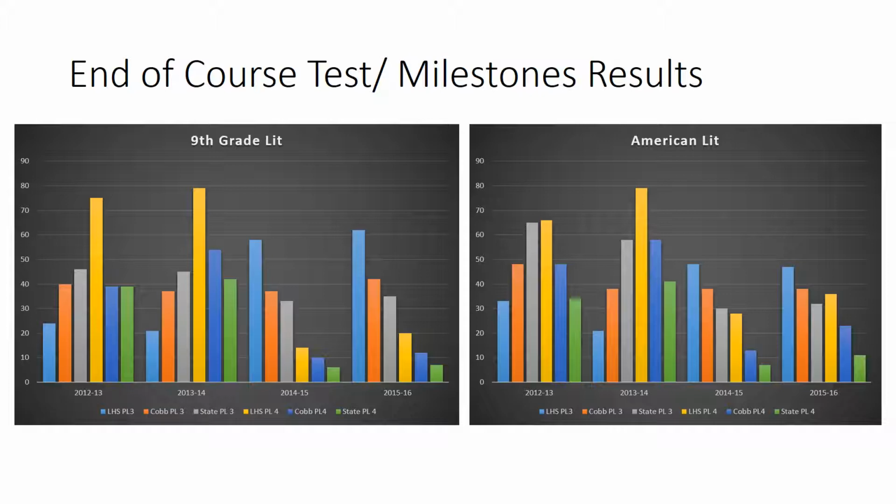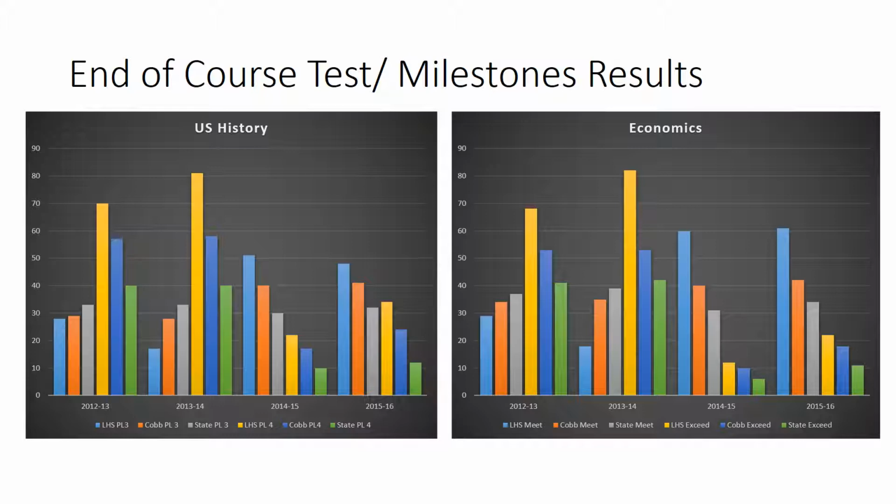And then you can move over into these years down the road, and still 9th grade lit is a place where Lassiter is obviously doing pretty well compared to the county and the state as a whole. But then you start to look at the American lit exam, and there's a different issue going on here: the gap seems to be closing. Perhaps Lassiter's coming back to the rest of the state on the American lit exam. That's probably an area we should look at when we move to questions towards the end of this presentation.